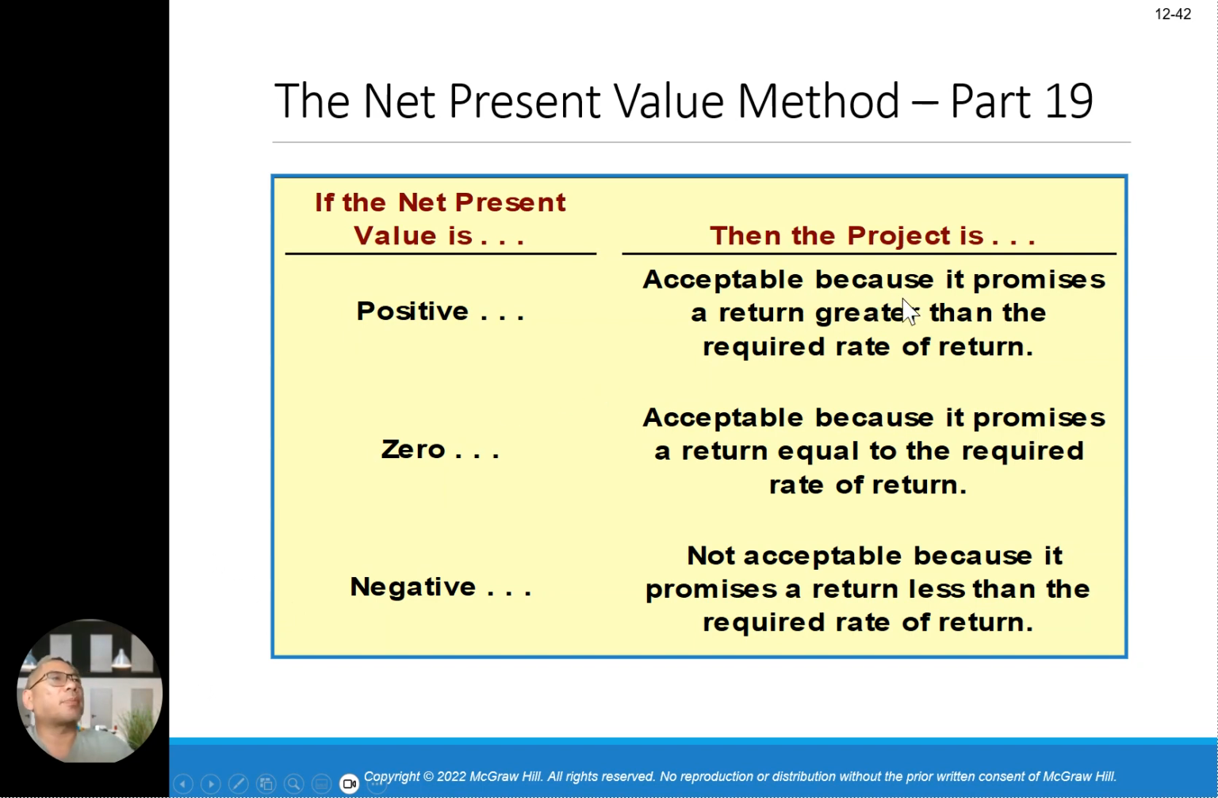Positive means acceptable because it promises a return greater than the required return. Zero is acceptable because its return equals the required rate of return. Negative means not acceptable. That's the key part. This is your logic of acceptance, okay? Zero and positive, you accept it, because zero is the minimum.